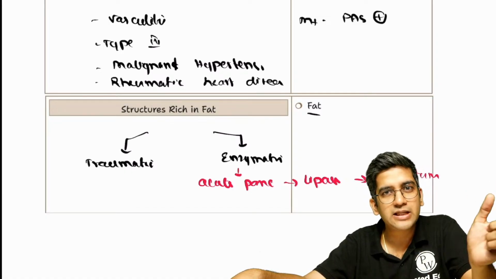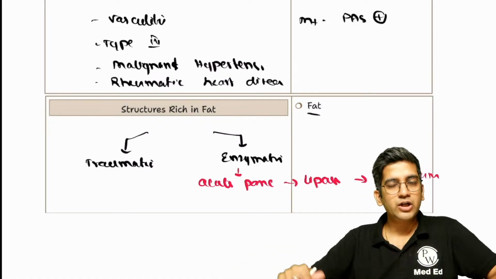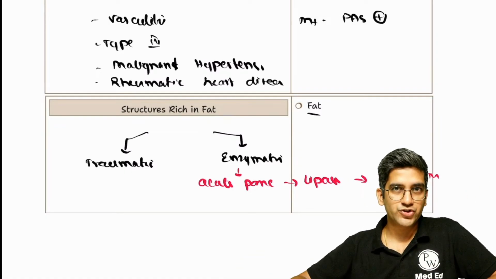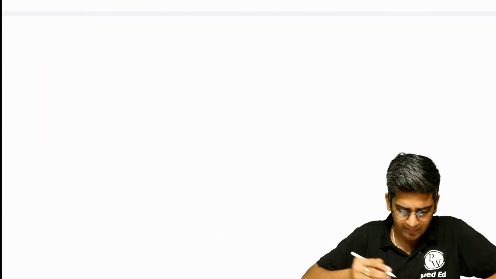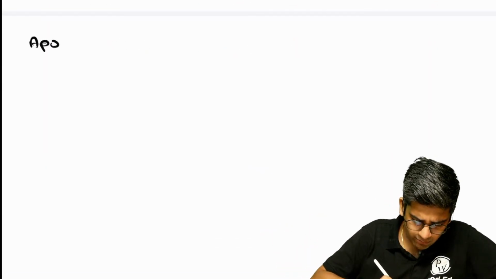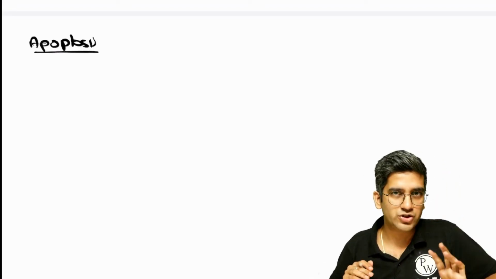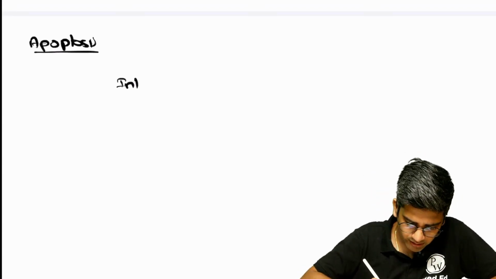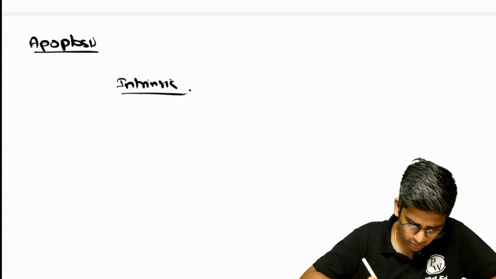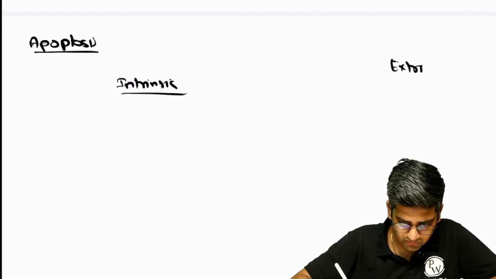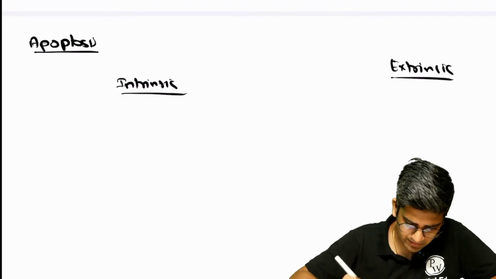What's a special type of phagocytosis called here? We call it efferocytosis, right? Perfect. That's a simple recall of apoptosis, right? See, I'm not repeating apoptosis with respect to the examples of physiological and pathological, right? We'll just focus on the intrinsic part of apoptosis and the extrinsic pathway of apoptosis, the cell membrane mediated.